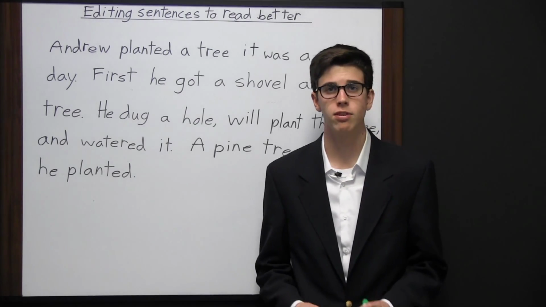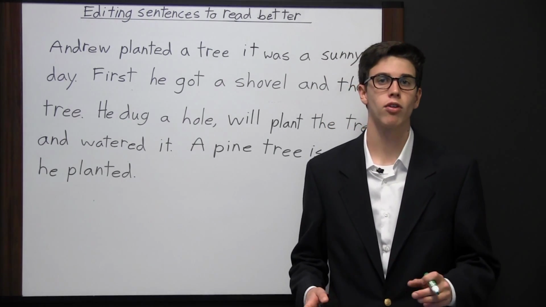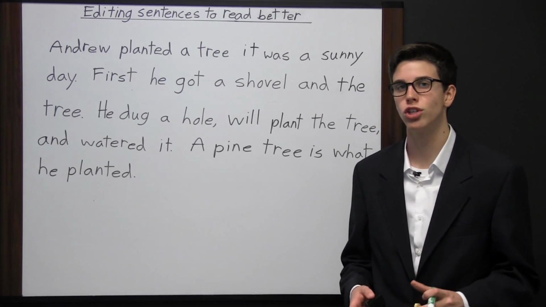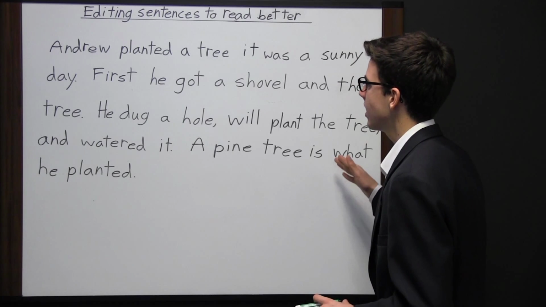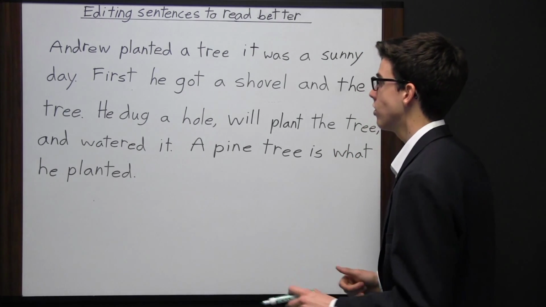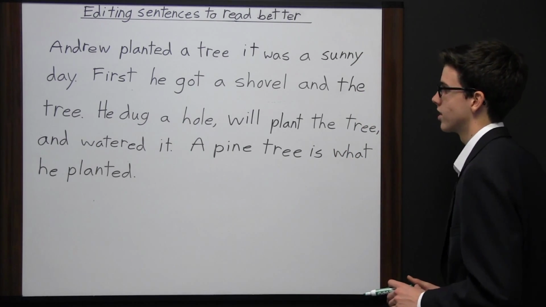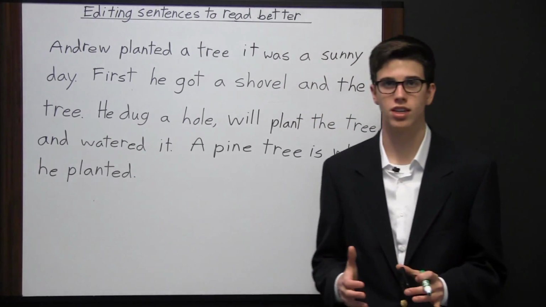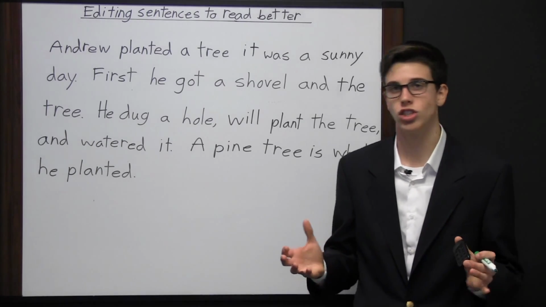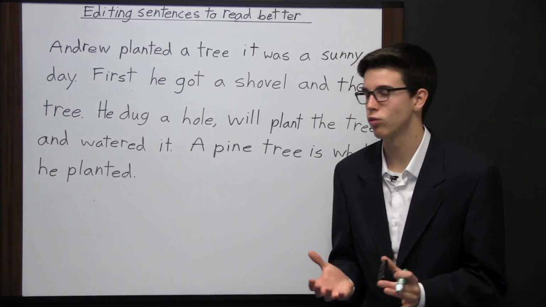In addition, if your mistakes are too bad, it will make it where the reader cannot understand what you were trying to say. So let's take a look at this example paragraph and see what needs editing. The first sentence says, "Andrew planted a tree. It was a sunny day." What we have here is a run-on sentence. That's two sentences that are just connected together in an incorrect way.